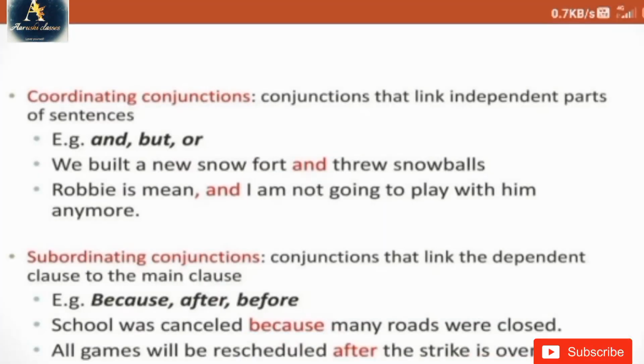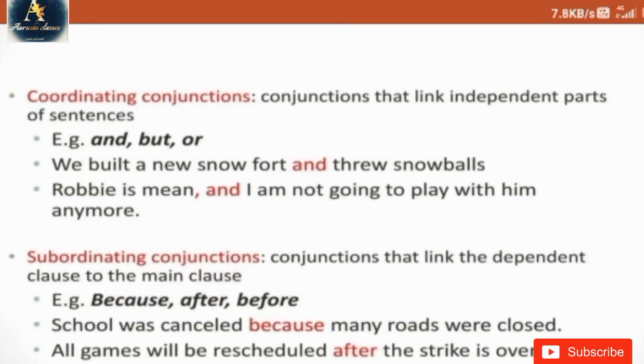So now let's move to the next sentence, which is: All games will be rescheduled after the strike is over. Now see these both sentences. Let me explain again. Here are two sentences which are connected by the linker after. These two sentences are not making sense on their own.